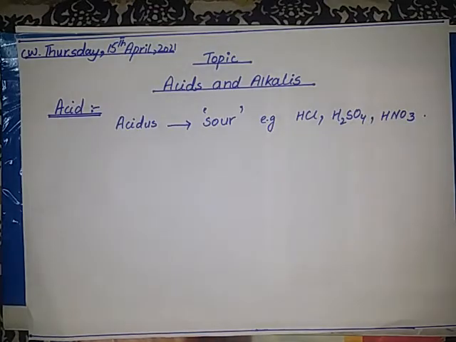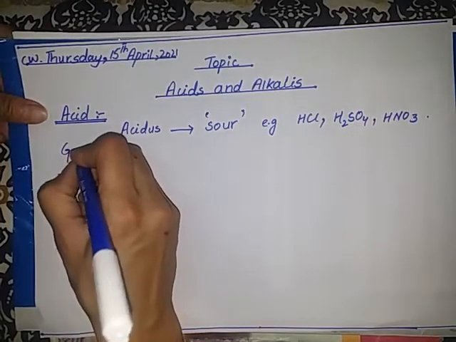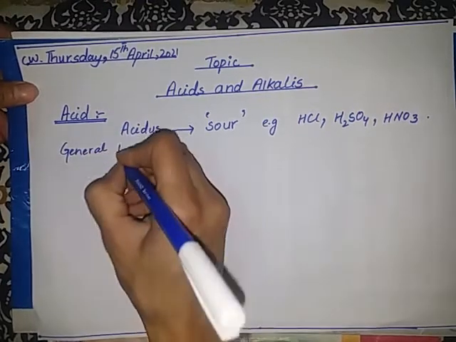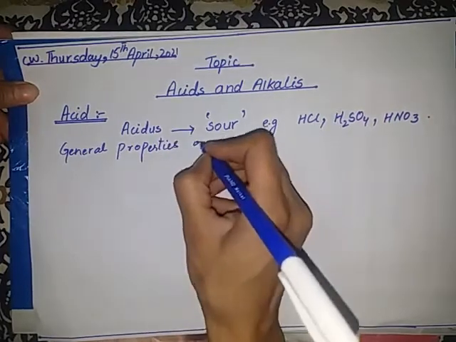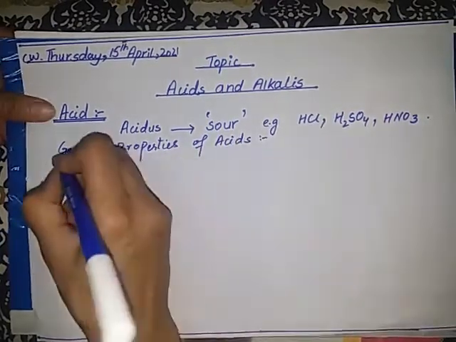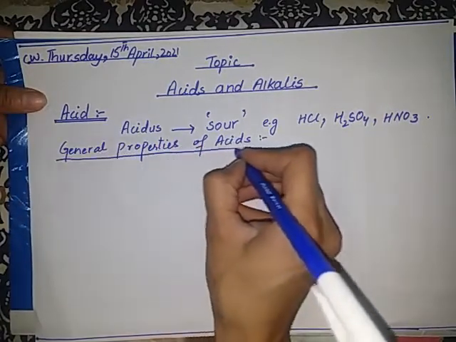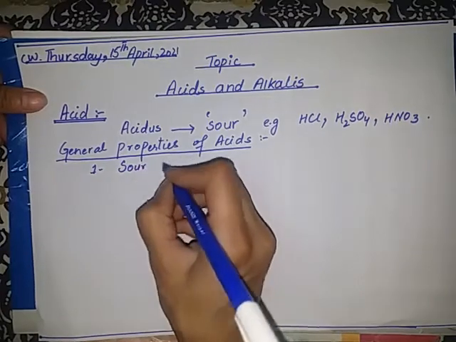Now let me explain some general properties of acid. What are some general properties of acid? Students, the first one is all acids have a sour taste.